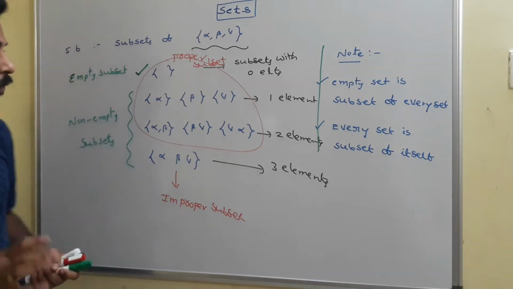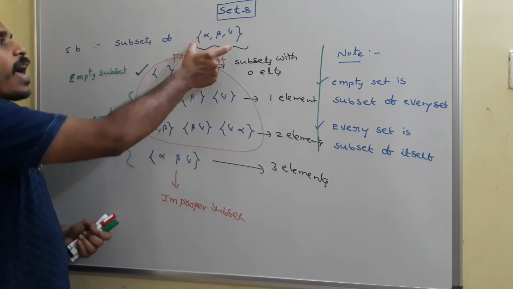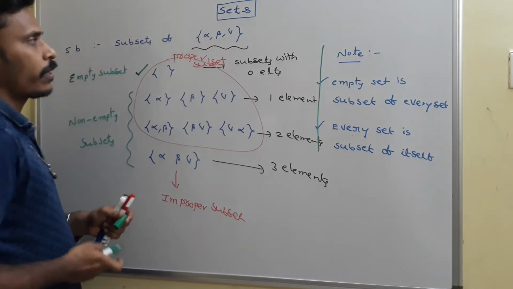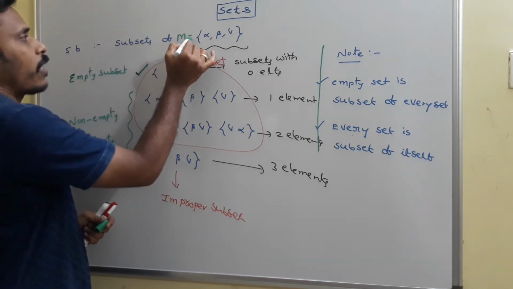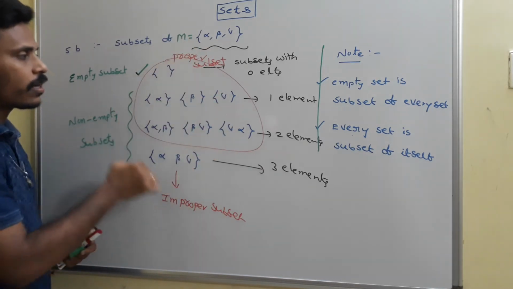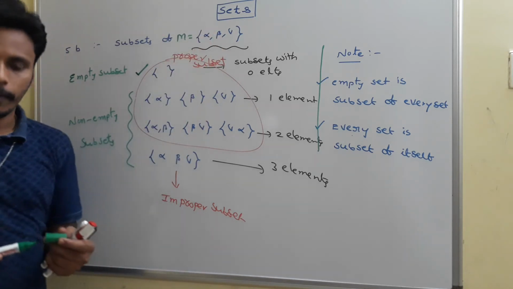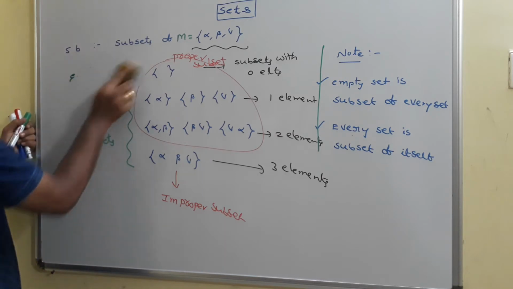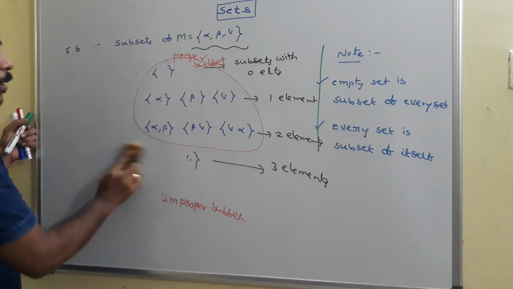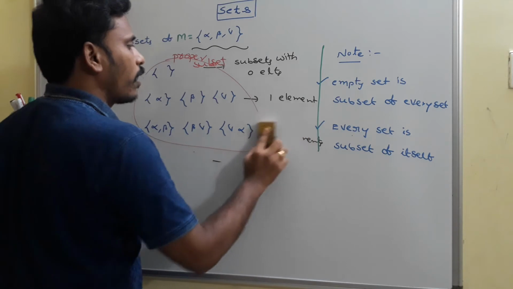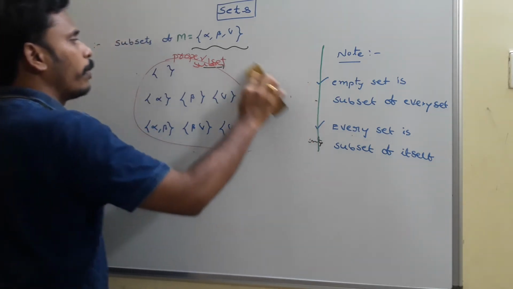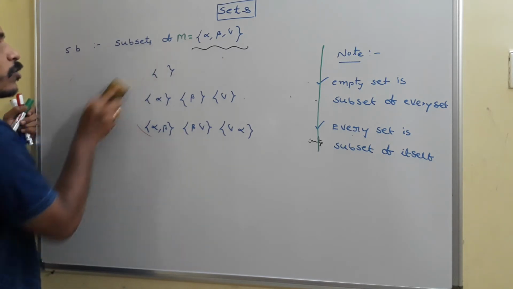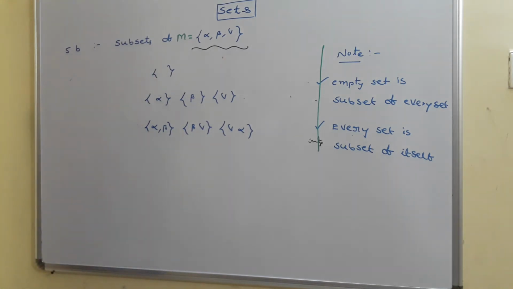And the next thing is, I have a set alpha, beta, gamma, and if you name the set as M, M is a set having the elements alpha, beta, gamma, and all these are the subsets of alpha, beta, gamma. For some time, if you leave all that classification, empty subset, non-empty subset, improper subset, proper subset, subsets by number of elements, then all these are the subsets of the given set alpha, beta, gamma.